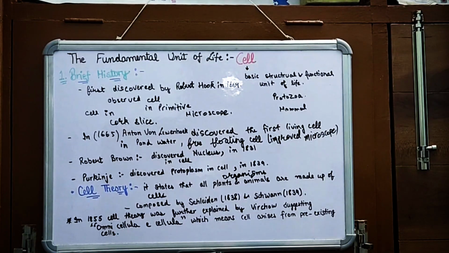But for now you have to learn that Virchow gave omnis cellula e cellula, which means all cells arise from pre-existing cells. So this was the brief history of the cell.